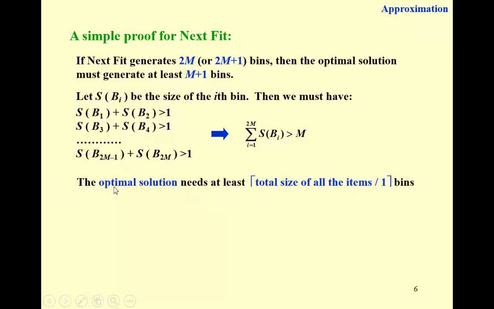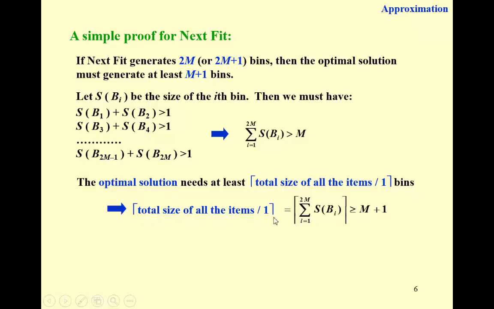Why? We say the optimal solution needs at least that many bins. What does it mean? When we sum up all the items and divide it by the capacity of each bin, right? That gives the number of bins we need. So the optimal solution must be no less than this number, right? So we have that the optimal solution must be greater than or equal to this number.